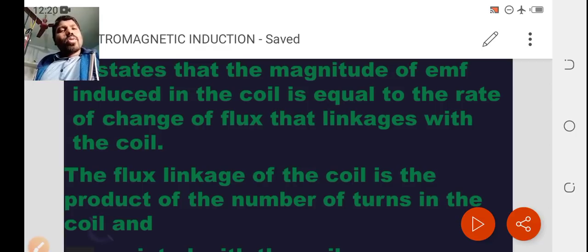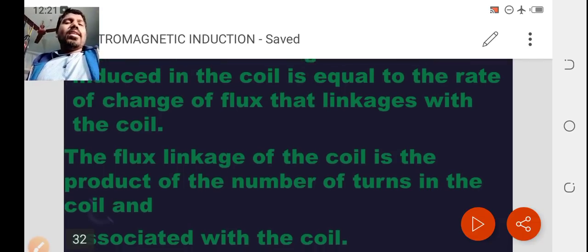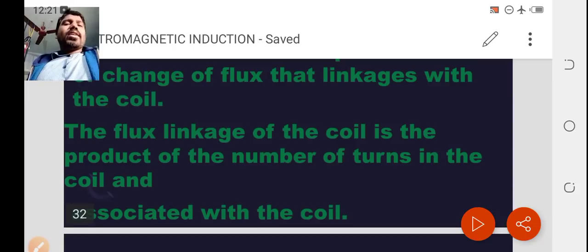In a coil, whatever flux is there, that flux will be changing, and that changing flux is equal to the induced EMF. The flux linkage of the coil is the product of the number of turns in the coil and the flux associated with the coil.